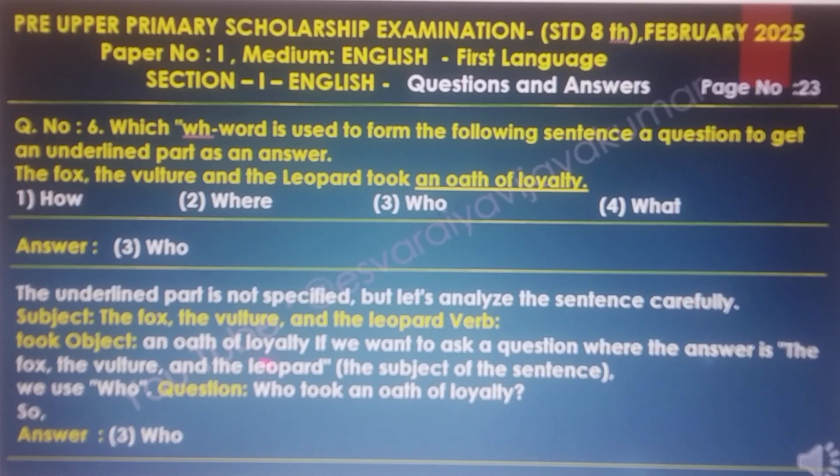Subject: the fox, the vulture and the leopard. Verb: took. Object: an oath of loyalty. If we want to ask a question where the answer is the fox, the vulture and the leopard, the subject of the sentence, we use who: Who took an oath of loyalty? So the final answer is 3, who.